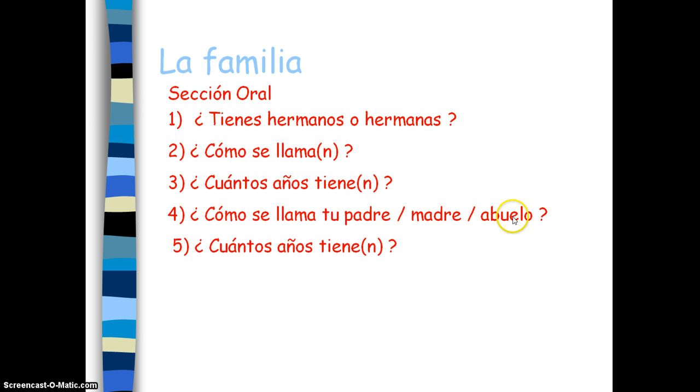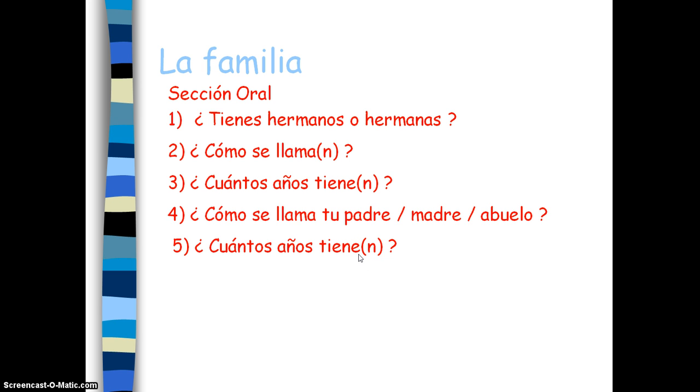Remember here you could put any member of the family here using the tu. If it's plural here, you just add an S to the tu and it becomes tus. And again, we'd put an N on the end here because it's what are they called rather than what he, she is called. And our last one, ¿cuántos años tienen? We've already seen. Tiene or tienen. How old are they with the N on? Or how old is he or she without the N on the end?